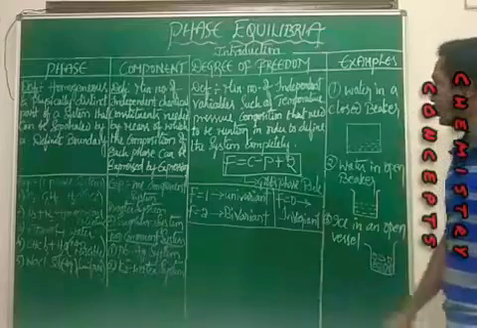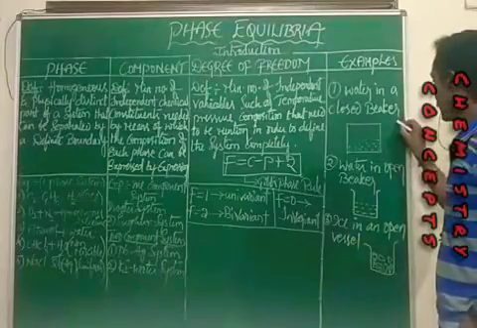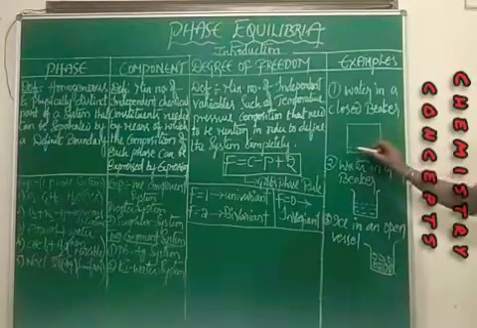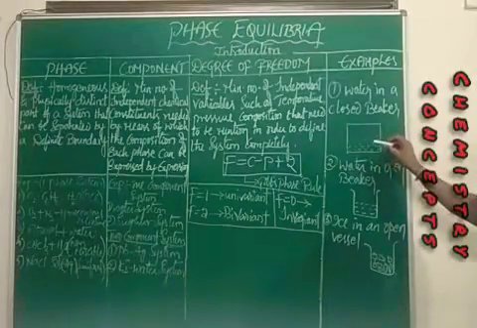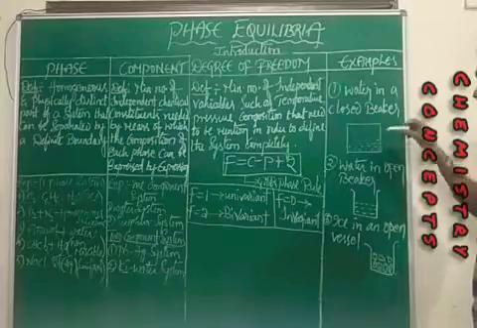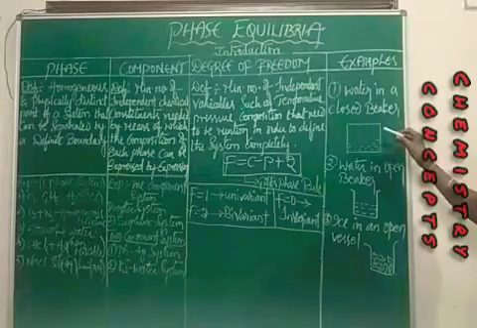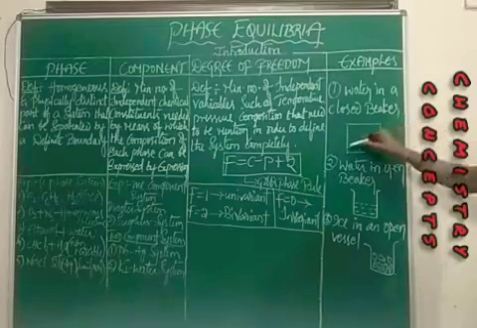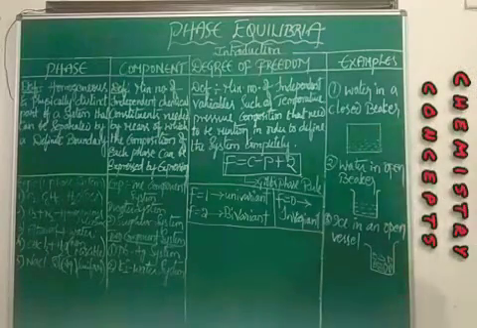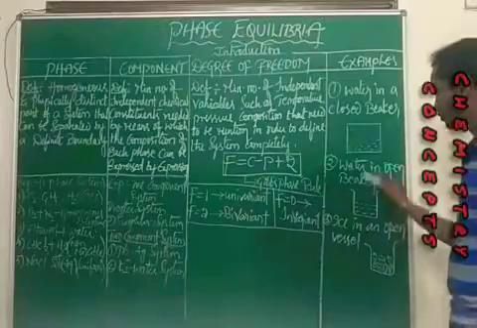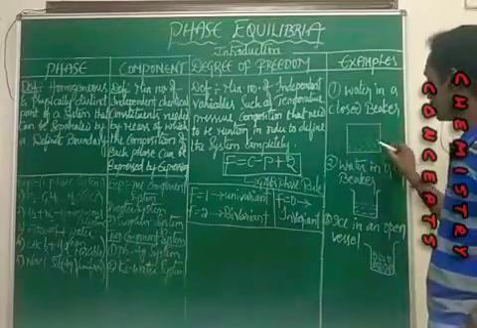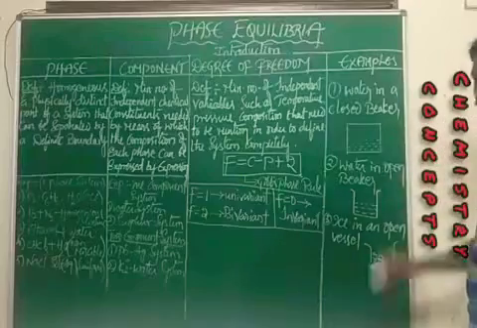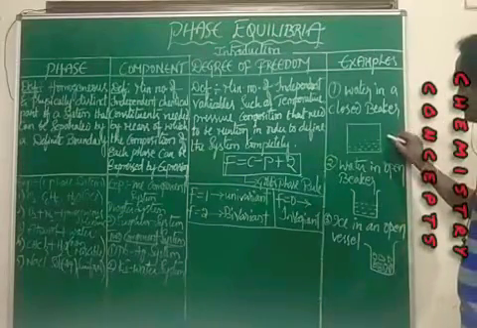P will be equal to 1. Why? Because you are not applying any temperature. If you apply a temperature, the liquid won't be converted into vapor, because it is a closed beaker. So you will get only one phase, that is the liquid phase.